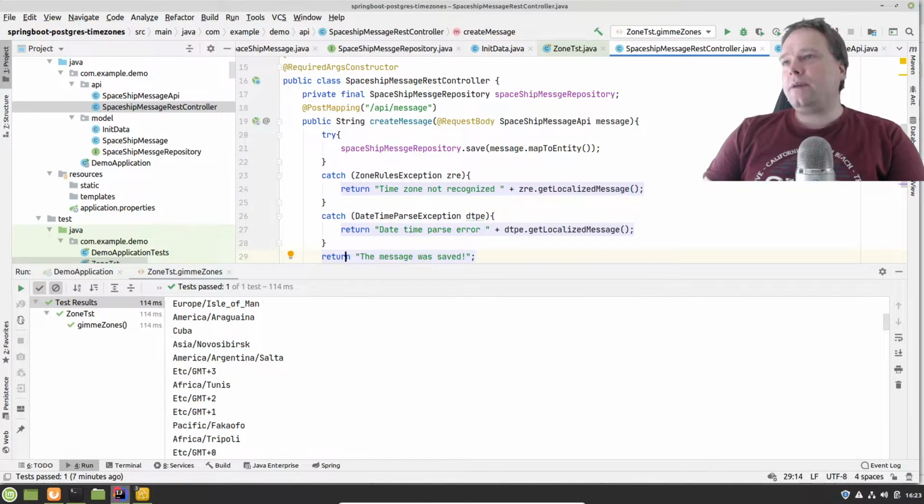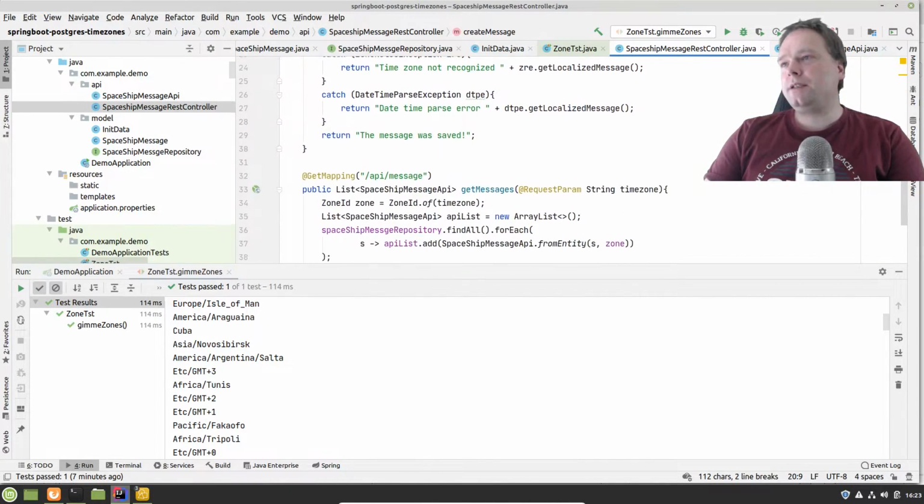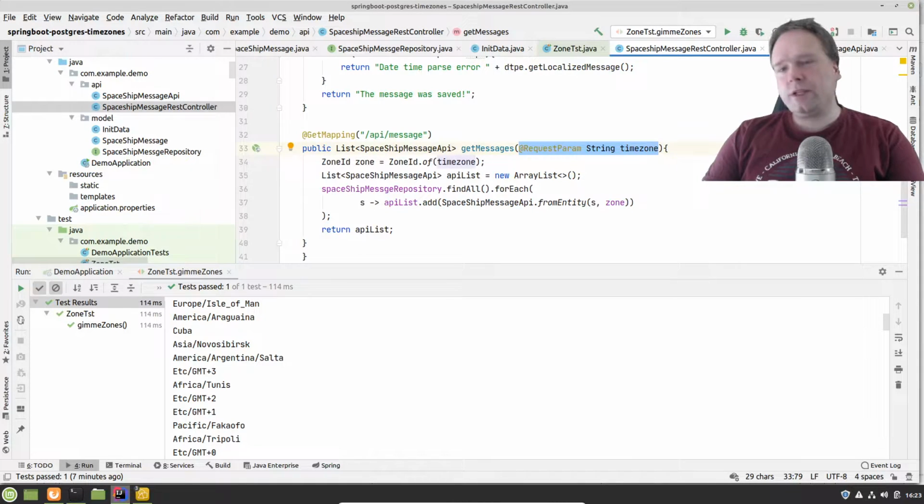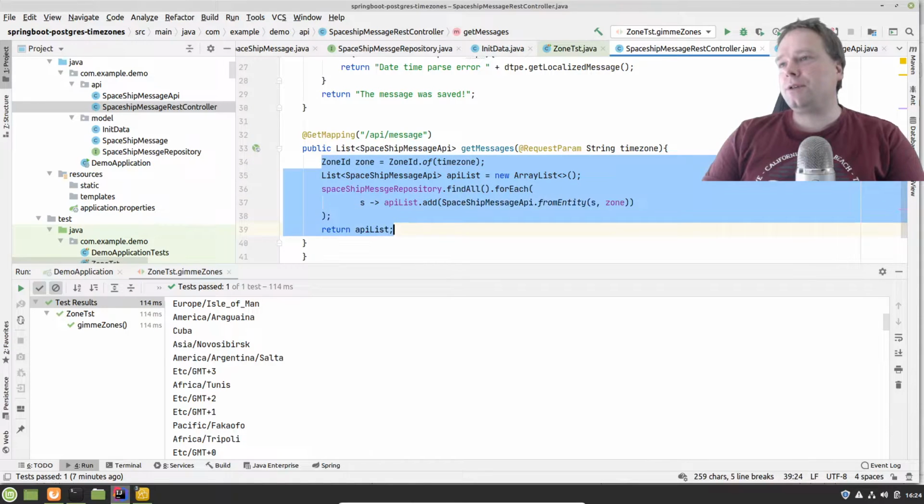So that is one method right here. We can post messages to our API. We can also get messages. So that means we can actually get all the messages. But when we are getting messages, then we need to apply a request parameter. That's the part after the question mark in our URL. Then we need to give the time zone, because we cannot guess which time zone we are in.